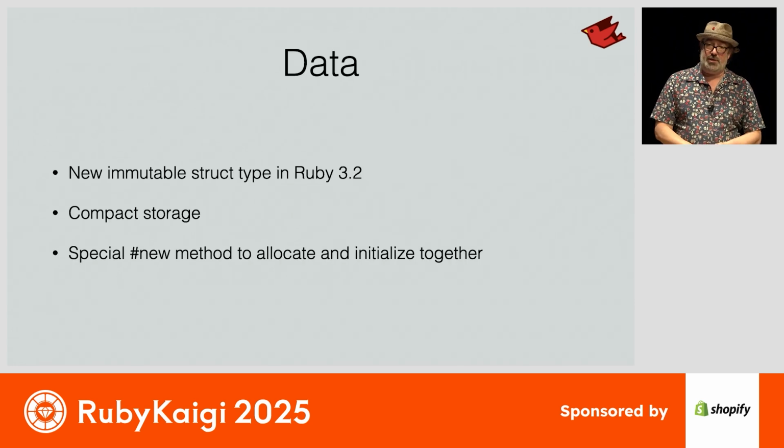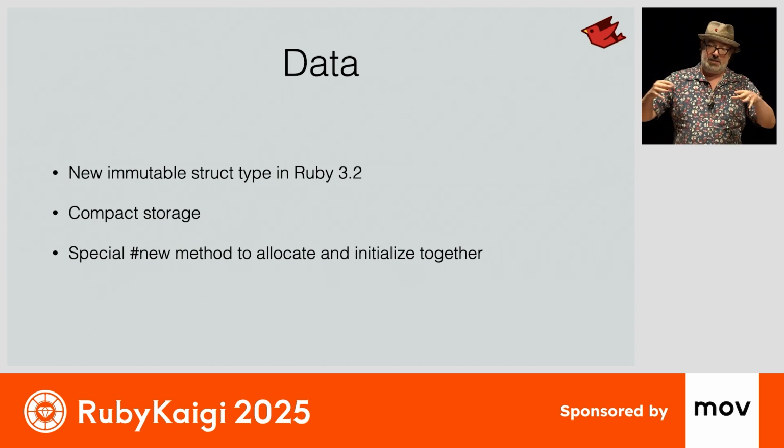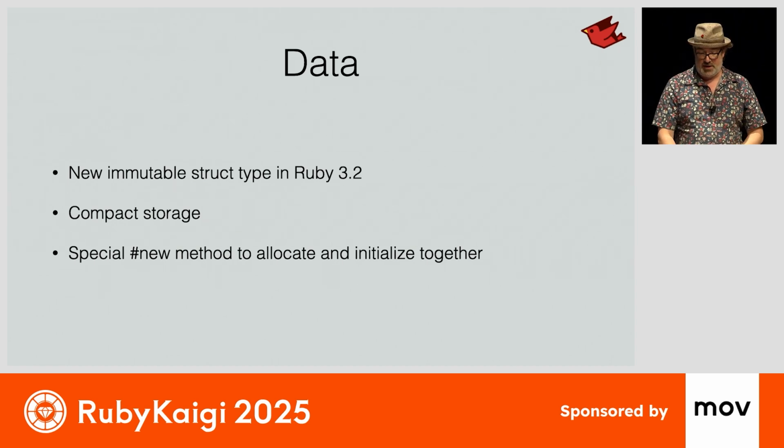So Data was also introduced in 3.2. It's a new feature for us. Hopefully some of you have been using it because it's a very nice design. It's a new immutable struct type. It's got compact storage, so it's not using standard instance variables. It's a little bit lighter weight. And it has a special new method that kind of does that same process, allocate and initialize all at once, and gives you an immutable object back that has the data in it.